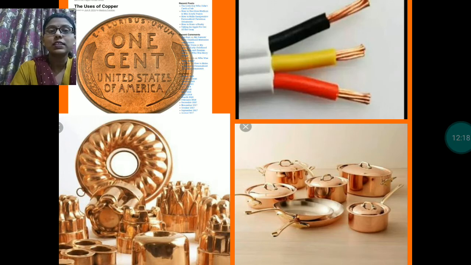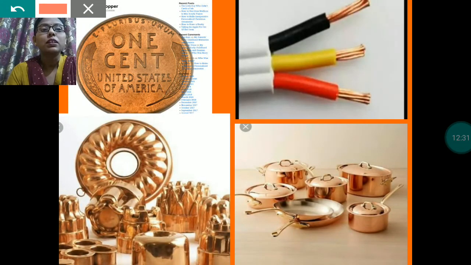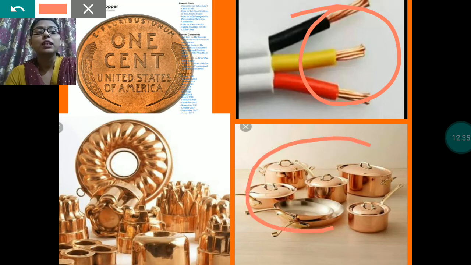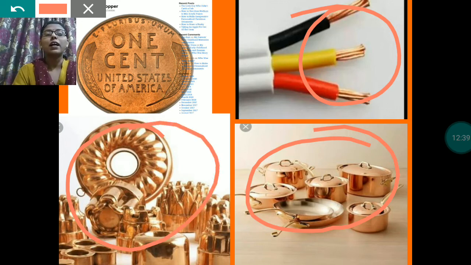Nowadays we are using steel coins, but earlier we were using copper coins. After that, these are the wires made up of copper. In wires we are using copper. Here these are the utensils. These are also utensils. These all are the uses of copper.